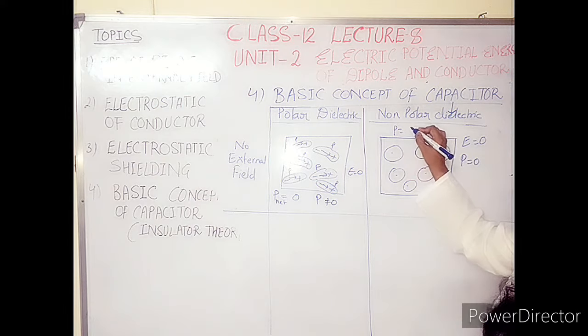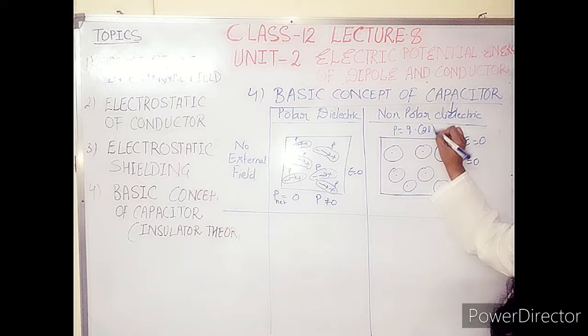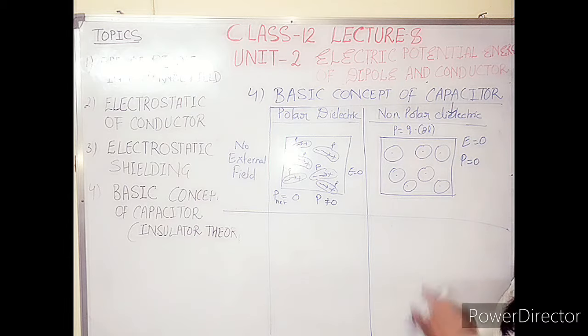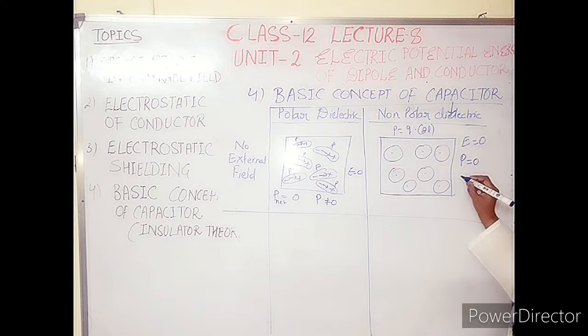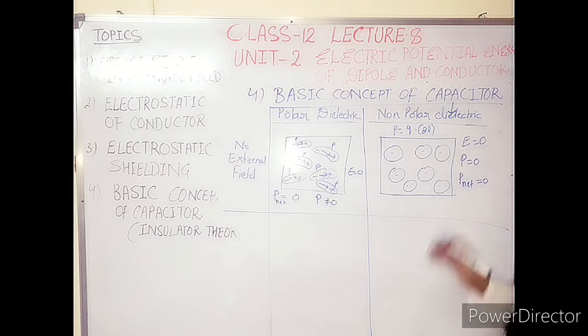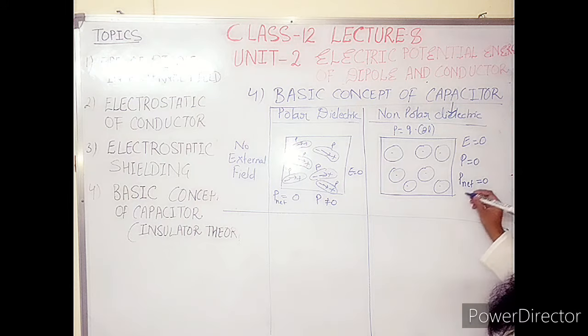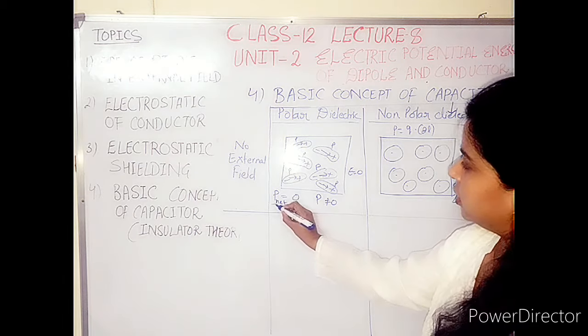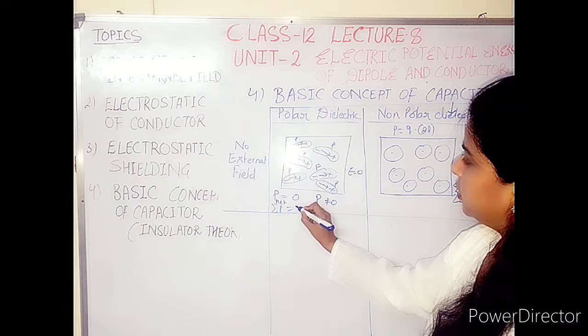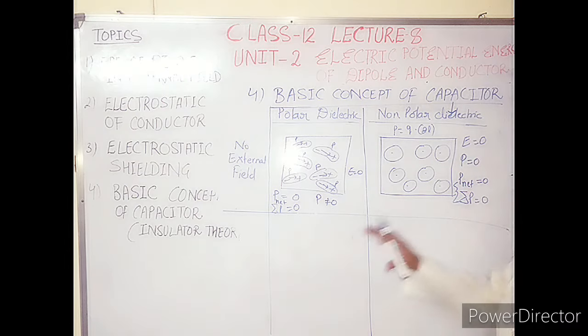because P is equal to what? Q into 2L. So it only exists when there is a plus and minus charge system at a dipole length. That is why the individual dipole moment is 0 and the net dipole moment is also 0. If the individual is 0, and we add up all the dipole moments, it will also come as 0. So we can write it in this manner: summation of P is equal to 0. This is the case.